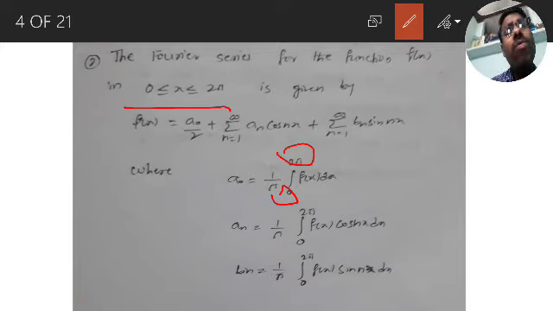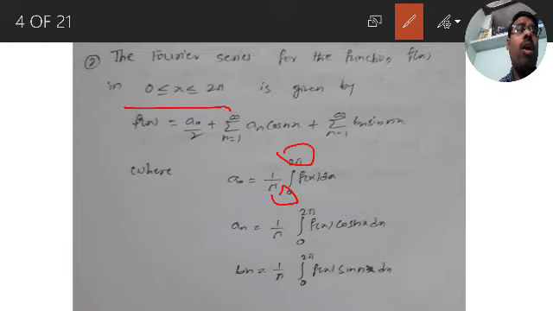You know this well, but I have to take extra care because this question is repeatedly coming for 3 marks with only the interval changed. Sometimes he gives c to c plus 2 pi, sometimes 0 to 2 pi, some other time minus pi to pi. So don't confuse the students.